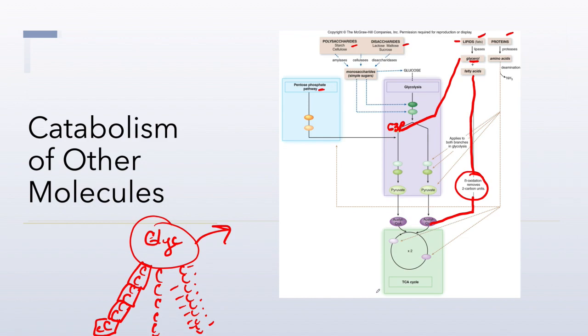Now when this happens, if I were doing just glucose here, I would get 2 pyruvates, which would give me 2 acetyl-CoAs. But because I am using a lipid, I get 1, 2, 3, 4, 5, 6, 7, 8, 9, 10, 11, and 12, I would end up with 12 acetyl-CoAs from a single lipid molecule, whereas in glucose I only got 2.